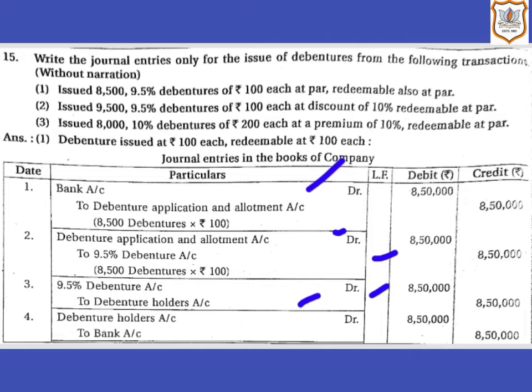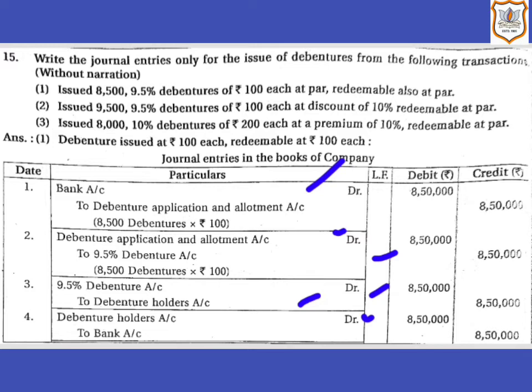Now let us see the journal entry when the amount is paid to debenture holders. So here debenture holders, who are creditors, are now being paid. So here debenture holders are now the receiver of the money. So here debenture holders account will be debited as per the rule of personal account, that is 8,50,000, 8,500 multiplied by rupees 100.